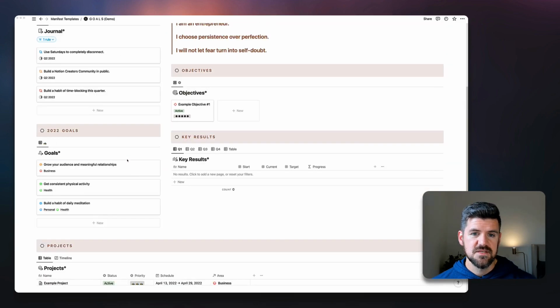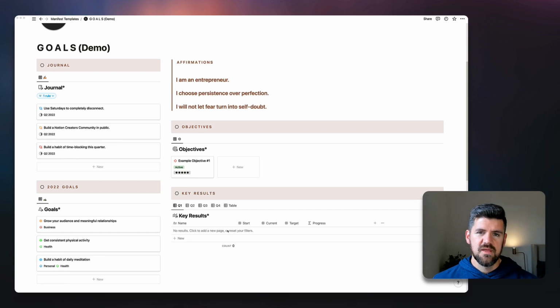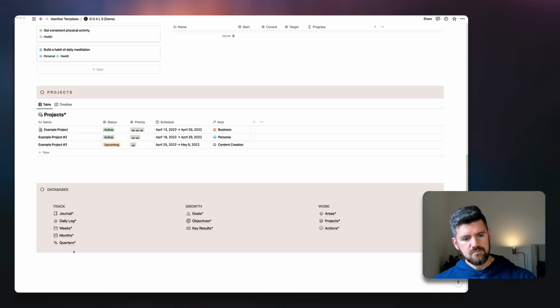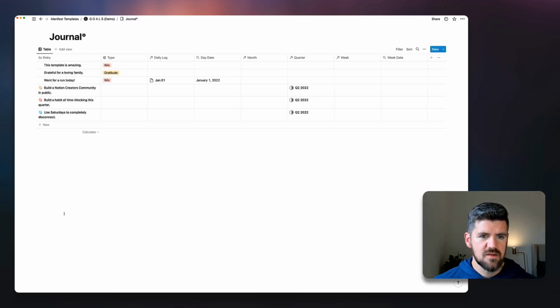So if we go back up to this upper part of the dashboard, these are all essentially linked views to those original databases. And we know that they're linked because they've got this little arrow here. And we'll talk about how to create a linked view in a bit. But those are all being pulled in from these original databases at the bottom. But let's just go through quickly and get a sense of what's happening with each of these.